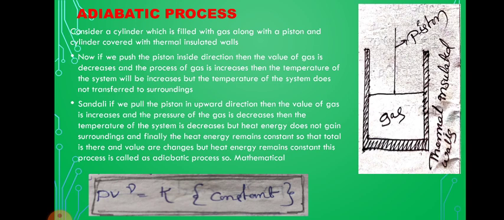Similarly, if we pull the piston in the upward direction, the volume of the gas increases and the pressure of the gas decreases, then the temperature of the system decreases. But the heat energy is not gained from the surroundings. Finally the heat energy remains constant. In the total process pressure and volume change, but the heat energy remains constant. So this process is called the adiabatic process. The mathematical expression for the adiabatic equation is PV to the power of gamma is equal to constant.